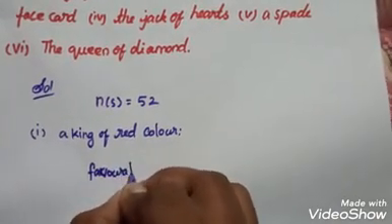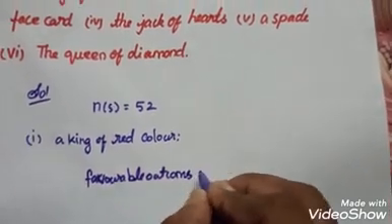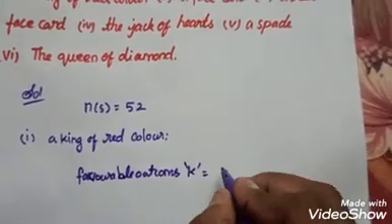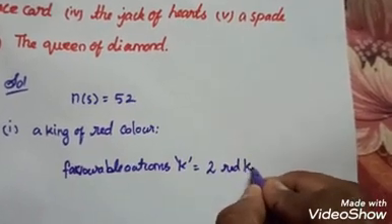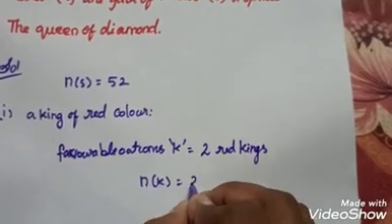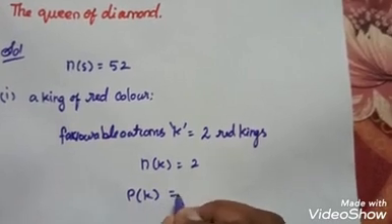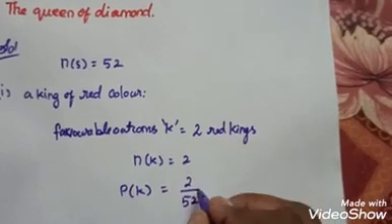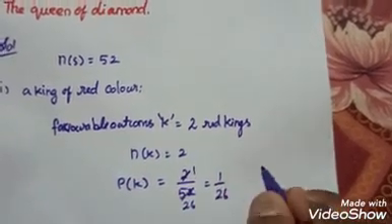So favorable outcomes K is equal to 2 red kings. So n of k is equal to 2. The probability of a red king is equal to 2 by 52, which is 1 by 26.